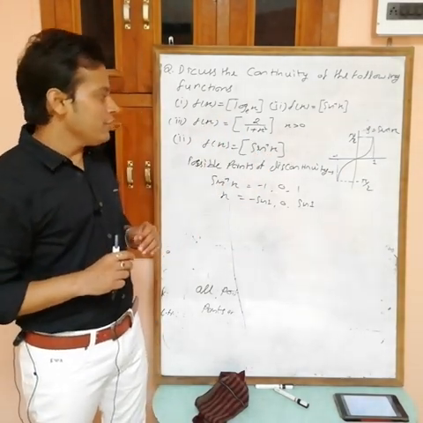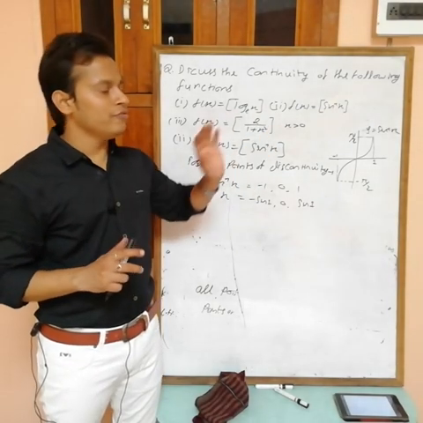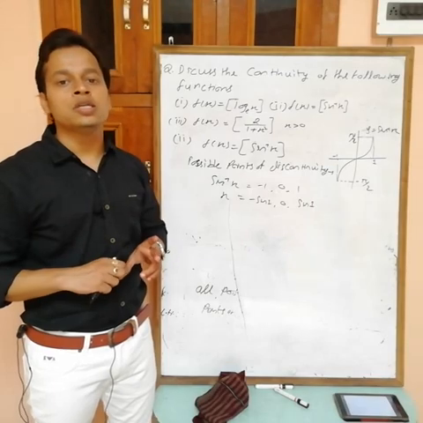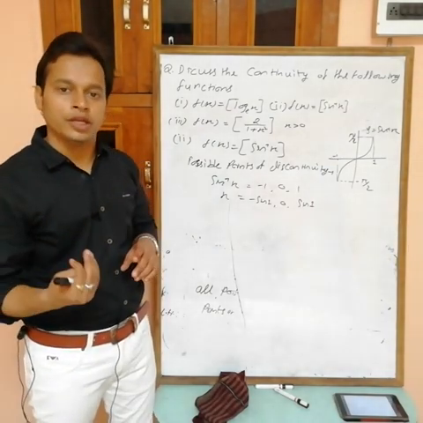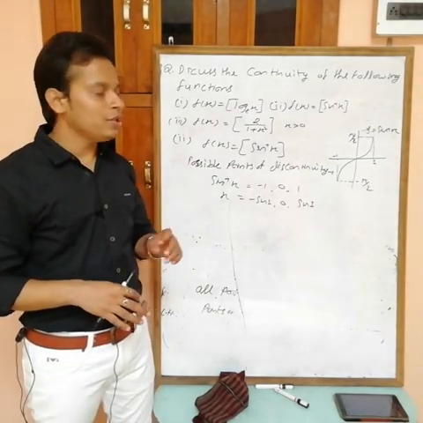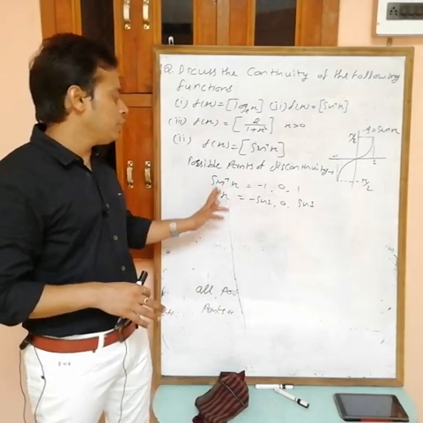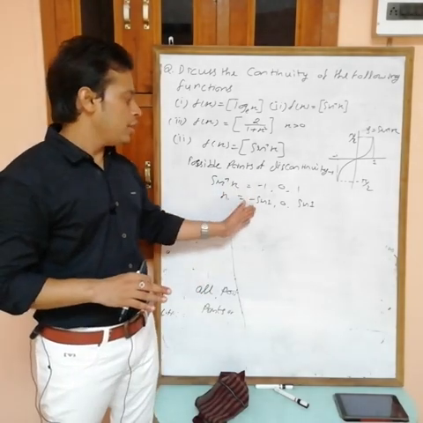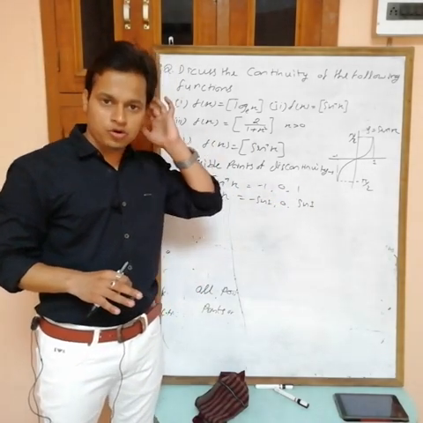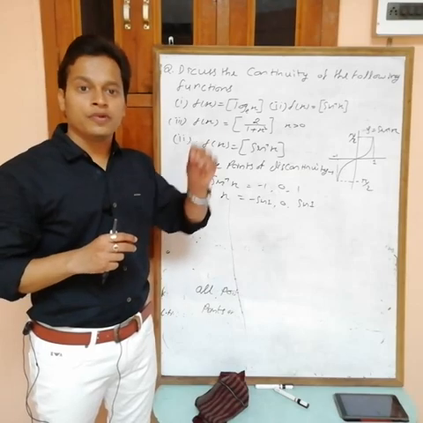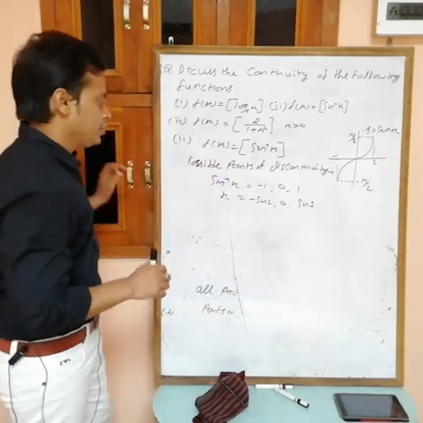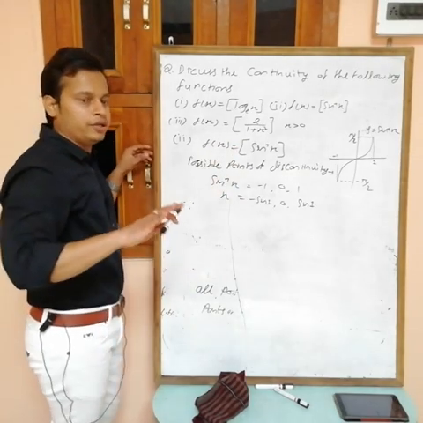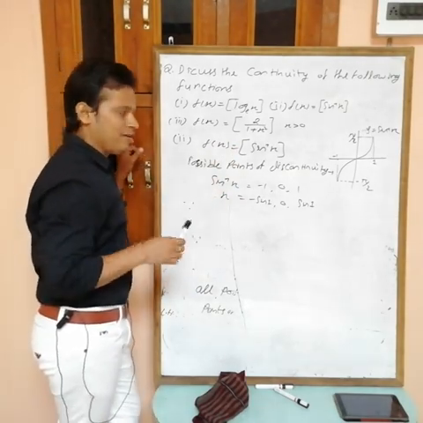Here sine inverse x is increasing function. If f(x) is a monotonic function, it means either increasing or decreasing, then there is no need to check the continuity at these points. Directly you can write that function is discontinuous at the possible points, in case of monotonic function. If you check now, then also you will get that this is discontinuous at every point.